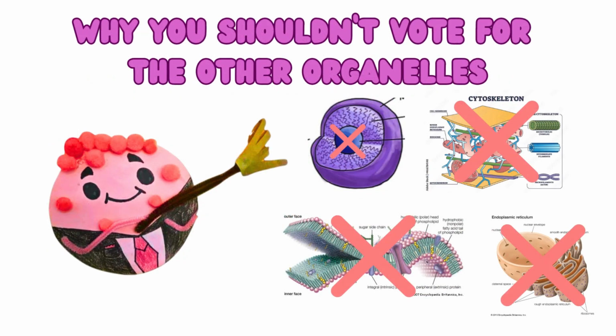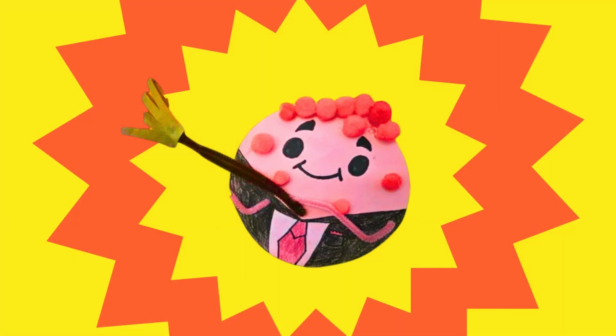Now, here is why you shouldn't vote for the other organelles. None of the other organelles would be able to do their job if it weren't for me, the lysosome. I help degrade unneeded material within the cell, including worn-out cell parts and invading viruses and bacteria. So, the nucleolus, cytoskeleton, rough ER, smooth ER, and cell membrane would be nothing without me.